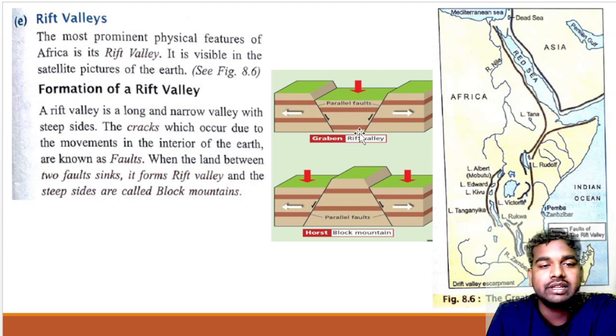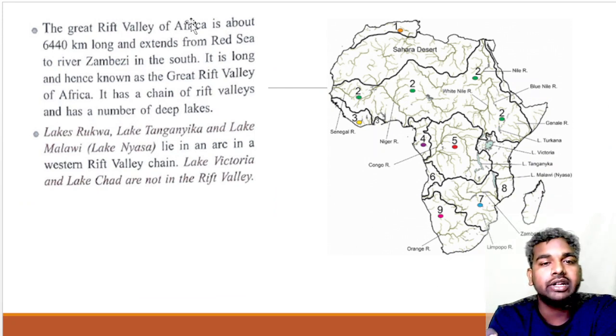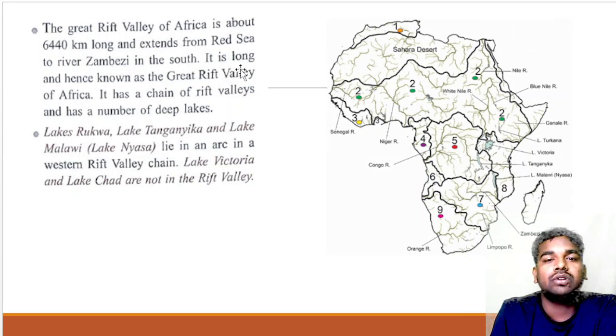The land that sinks between the two faults is called the Rift Valley, and beside this Rift Valley we will find the Block Mountain. Now, the Great Rift Valley of Africa is about 6,440 km long and extends from the Red Sea to the river Zambezi in the south. Since it is so long, it is called the Great Rift Valley.